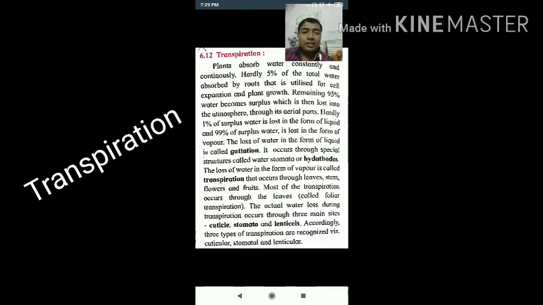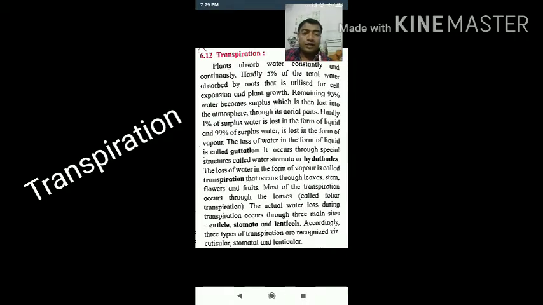So, how do plants lose water? Which is the organ responsible for the loss of water? The answer is stomata. Stomata are present in the leaves, and are responsible for the loss of water through the aerial parts of the plant, which is a very important process in the plant. Guttation occurs through a special structure which we call hydathodes. The loss of water in the form of vapor is known as transpiration.